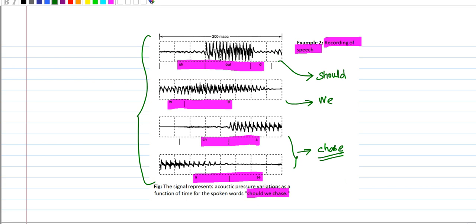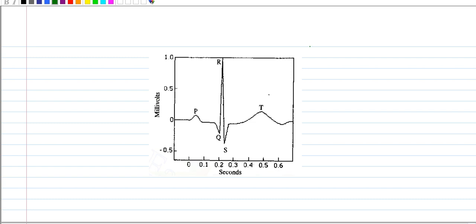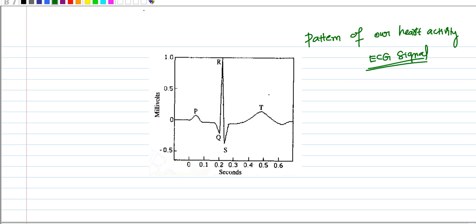Let's see one more example. This is a pattern of our heart activity, which is called an ECG signal, that everybody knows. In an ECG signal we have a variety of information. If you look over here, we have P, Q, R, S, T. Each peak and valley conveys very rich information about our heart activity.